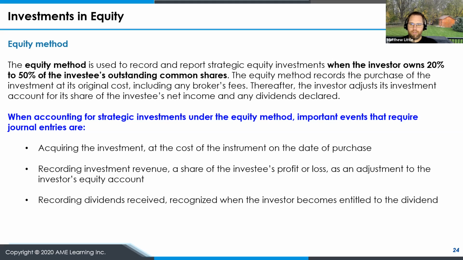The equity method is used to report equity investments when we own 20% up to 50%, I would say 49.99%, of the investee's outstanding common shares. The equity method records the purchase at the original cost and any broker fees, any cost that it takes to buy those shares. And then we account for our share of any net income or dividends declared. So we'll go through an example in a moment. We need to acquire the investment, record the investment revenue, and then record the dividends received or recognize when the investor becomes entitled to the dividend.